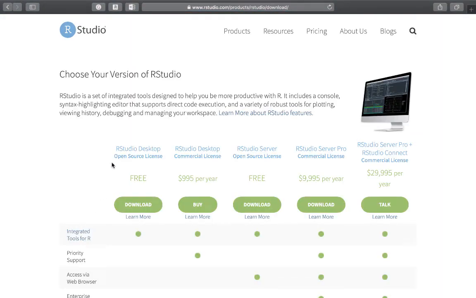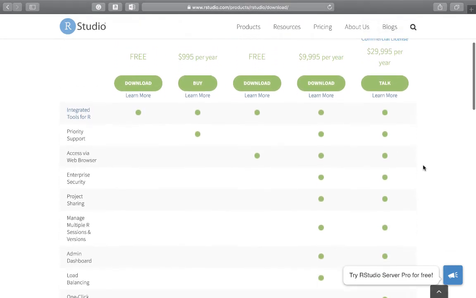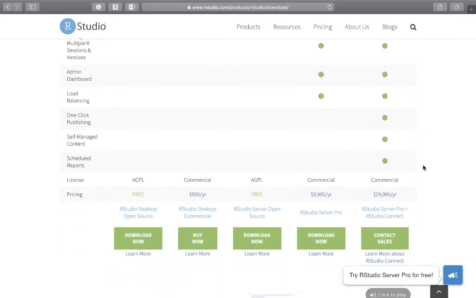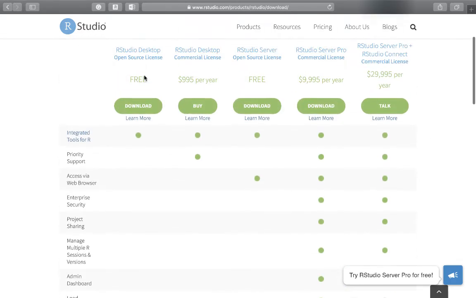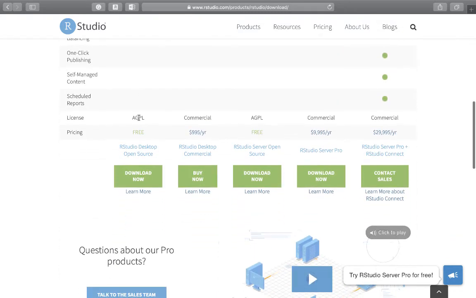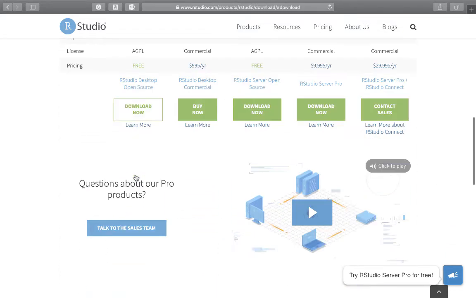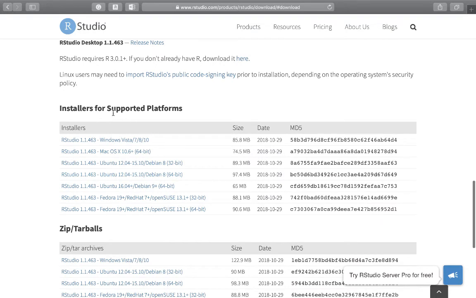You will get this page once you click download. Then here we are going to download this free version, RStudio Desktop. So download now. Once you click on download, you will be shown installers for supported platforms.